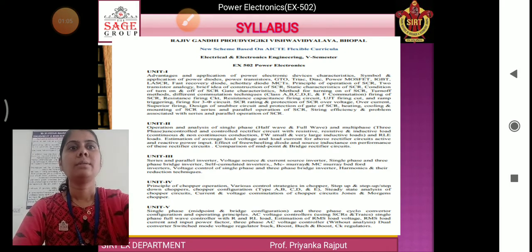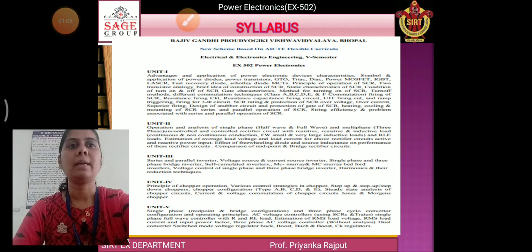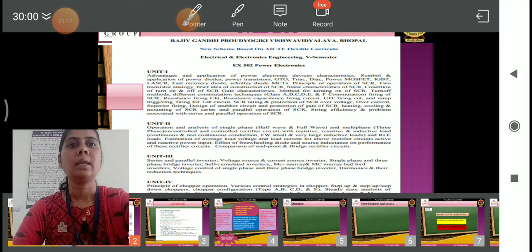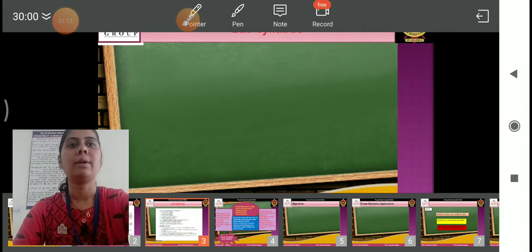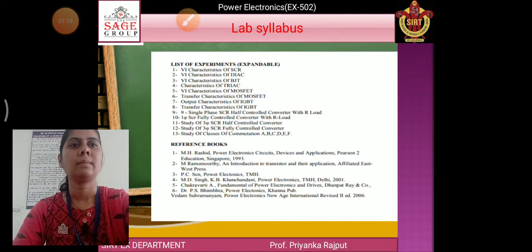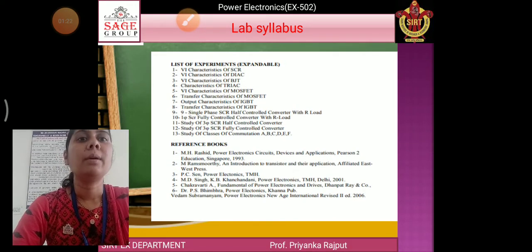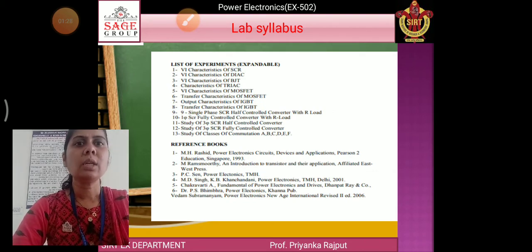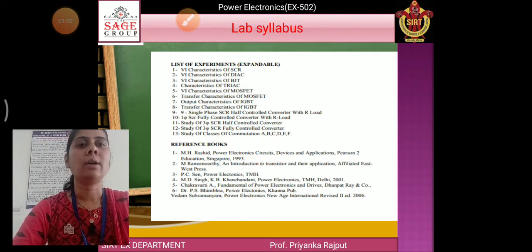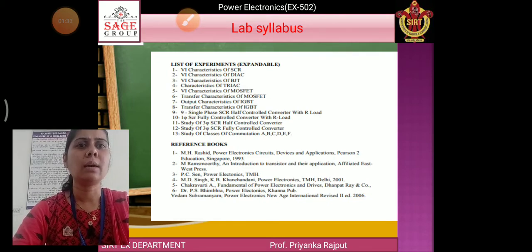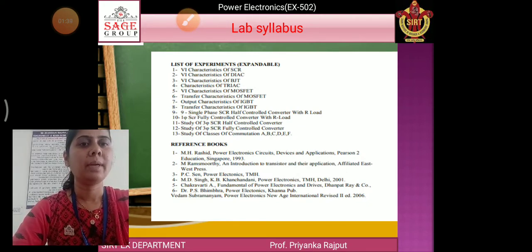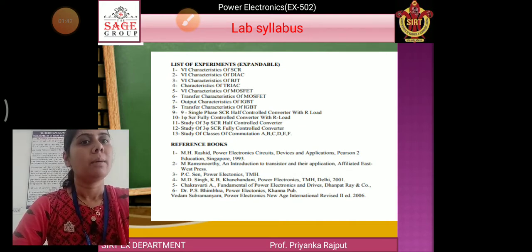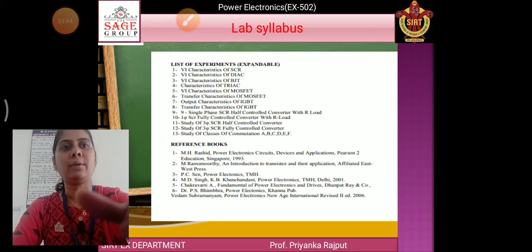And next, reference books for power electronics. The best book of power electronics is by P.S. Bhimbhra. It is mostly useful for the GATE exam and other government exams. Some students also prefer the reference book by Rashid. But from my point of view, P.S. Bhimbhra is the best book for power electronics.